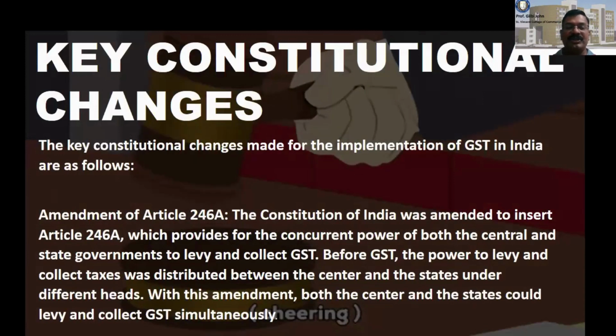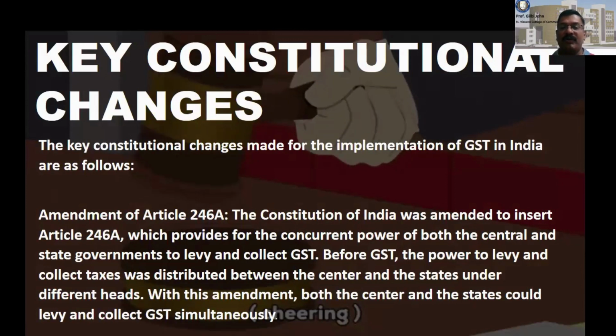What are the key constitutional changes that happened? Prior to GST implementation, taxes were part of both central and state domains. The key constitutional change made for the implementation of GST in India was the amendment inserting Article 246A.